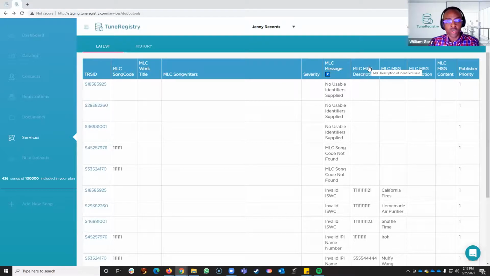So we introduced tooltips to our header as well to provide additional context to our customers on how or why this information is being returned. For this code, if this was a valid ISWC, it would be due to the fact that the MLC does not have that ISWC code on file.